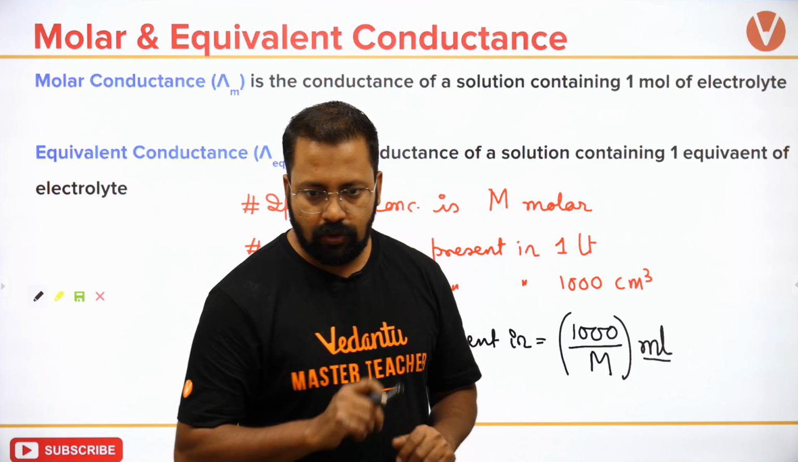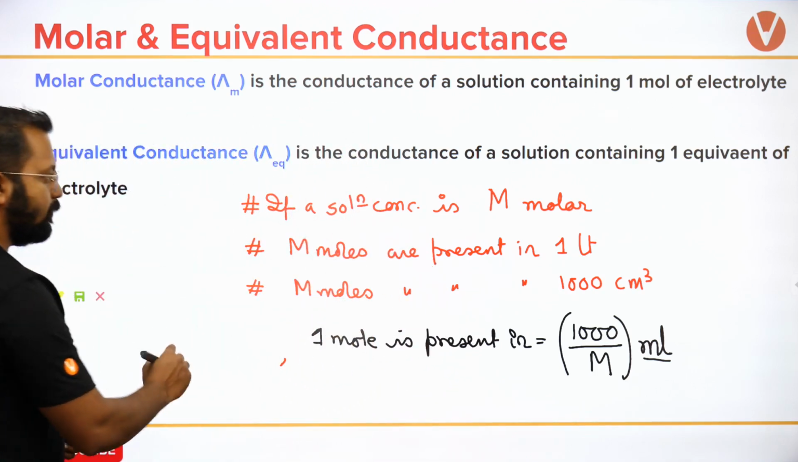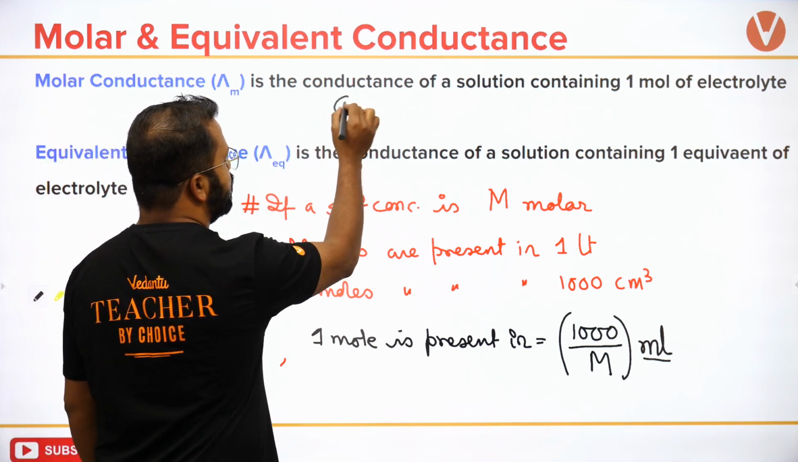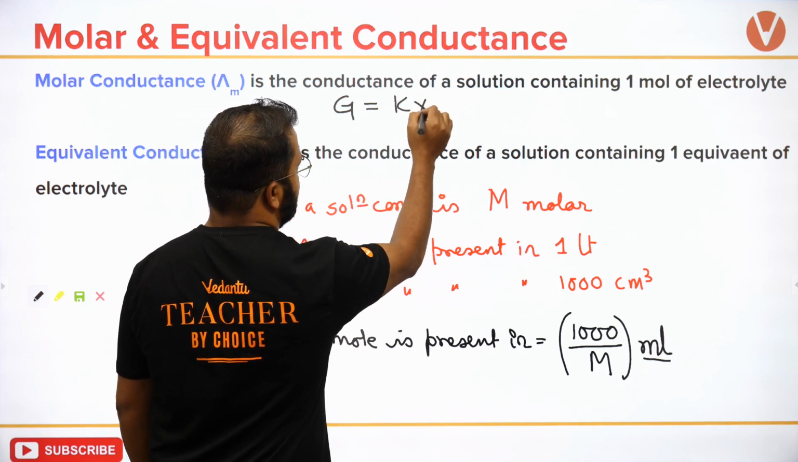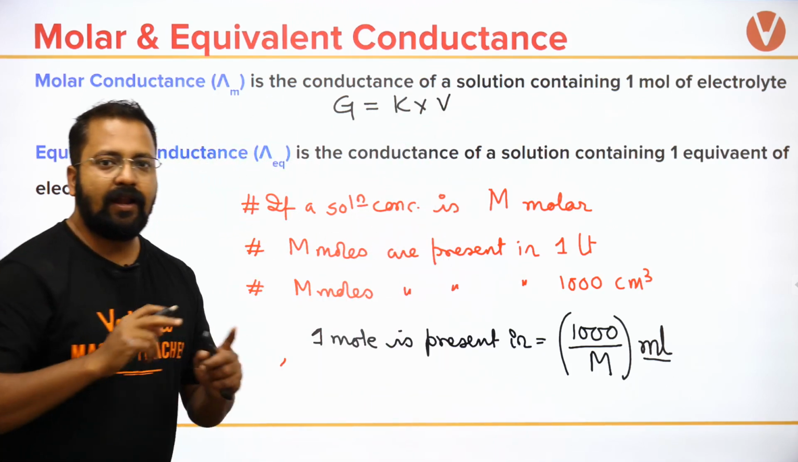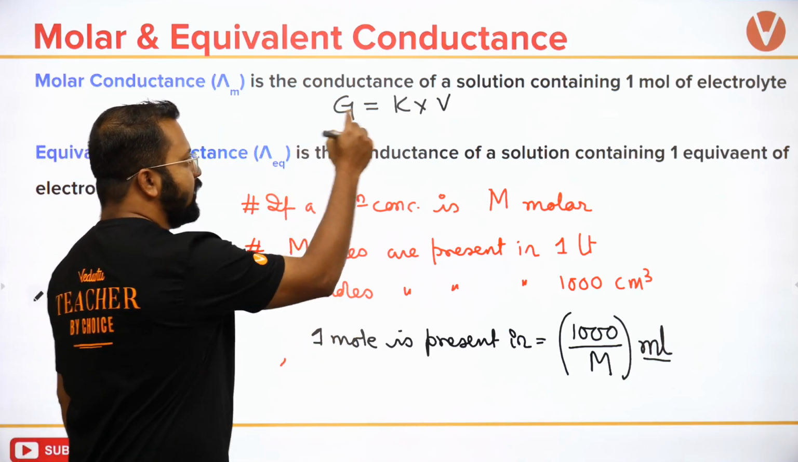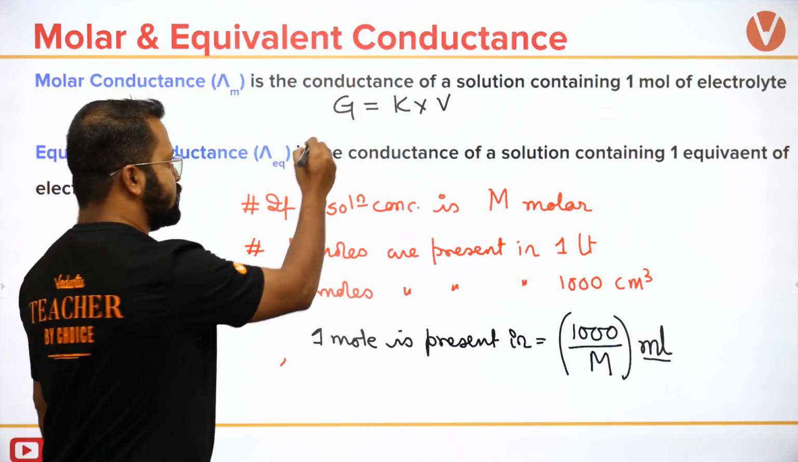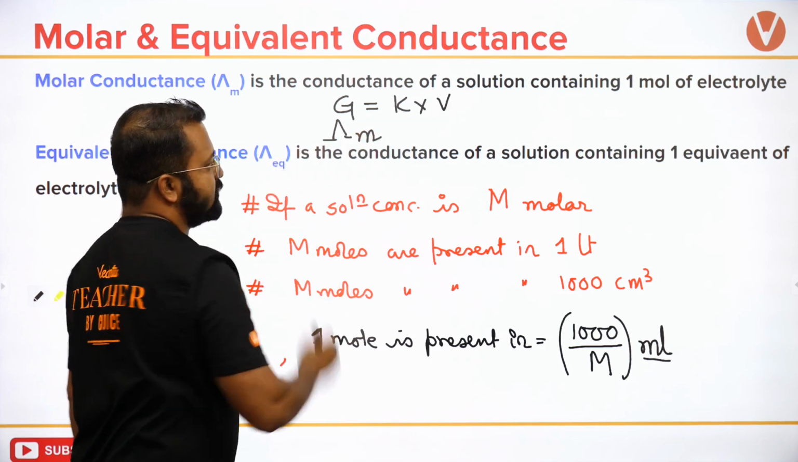ठीक है. So if this is understood, how do we adjust it in the equation? I had earlier written that conductance is equal to K times volume. जब conductance को हम K times volume लिखते हैं, and if it is molar conductance, इसका sign change हो जाएगा. I will write it as lambda m.